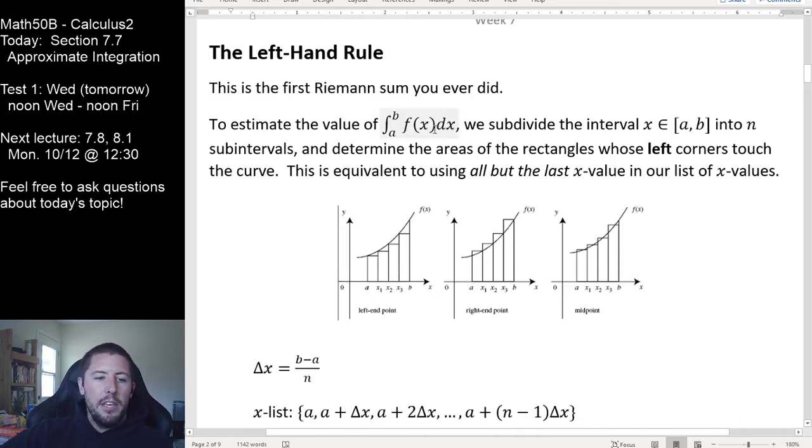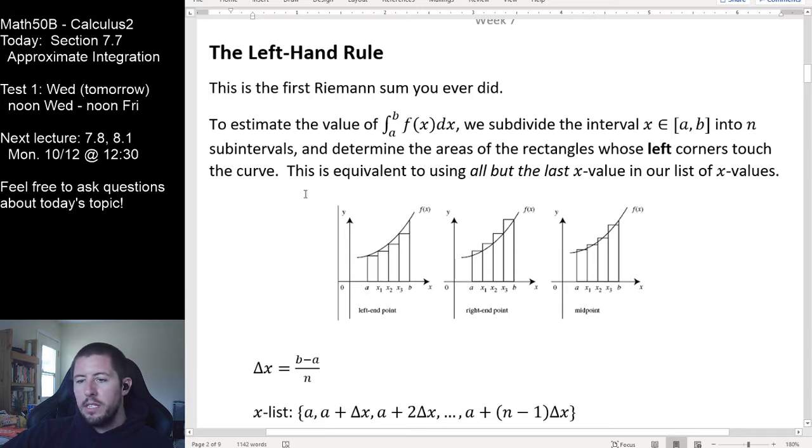To estimate the value of a definite integral, we subdivide the interval, x is an element of the interval from a to b, into n subintervals. We determine the areas of the rectangles whose left corners touch the curve. That's why this is the left-hand rule.